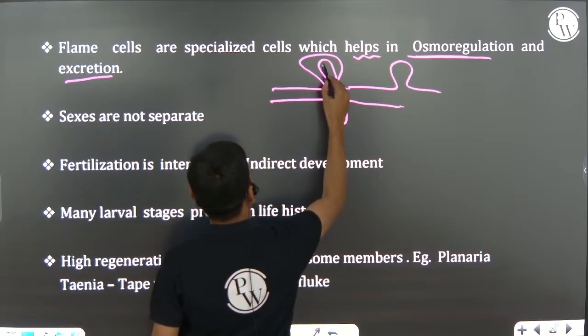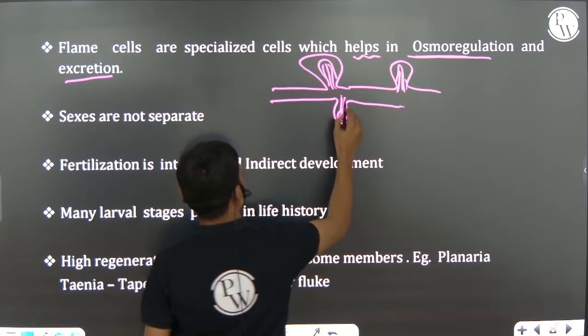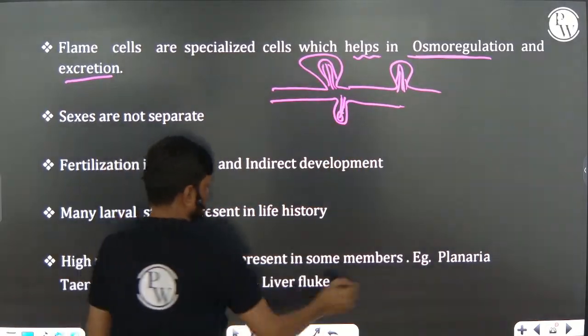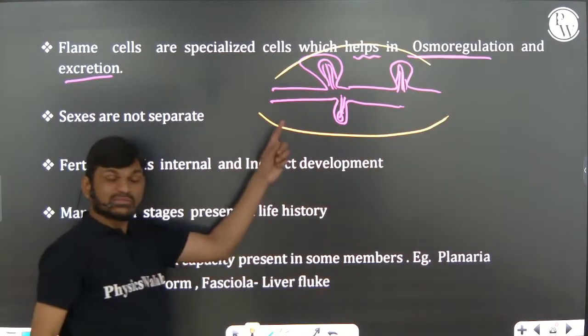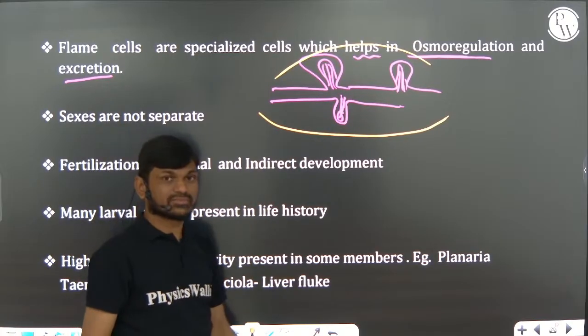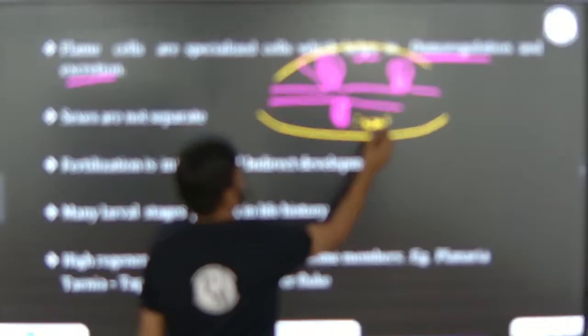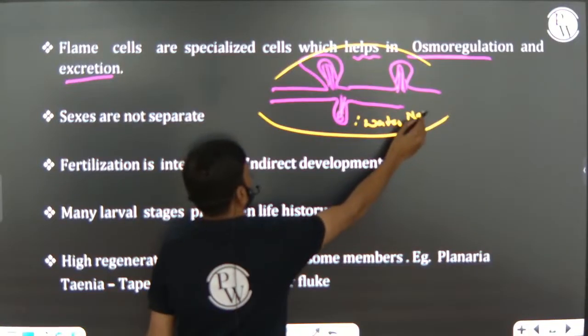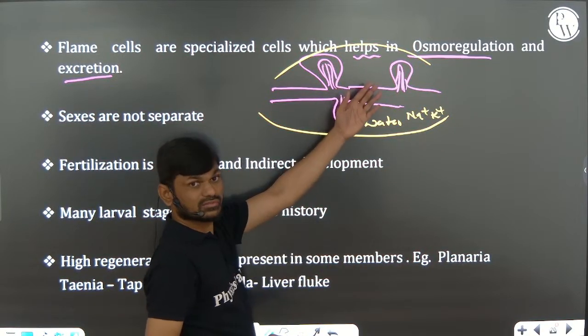So, rough diagram, these are the flame cells, right? This is the body cavity. Flame cells maintain osmoregulation and excretion. Osmoregulation means maintenance of the water and electrolyte balance. Water and electrolyte balance in the body is called osmoregulation.